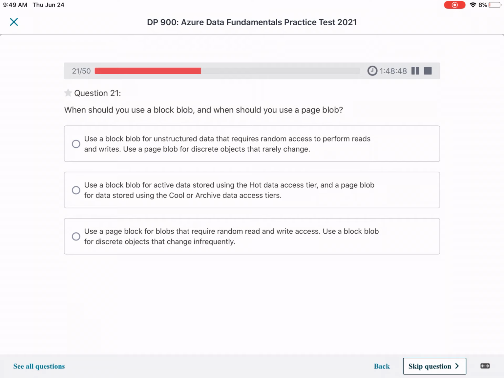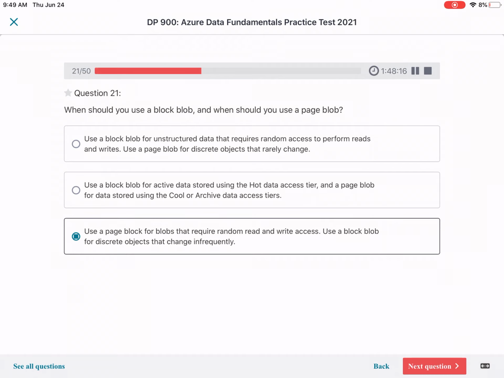When should you use block blob and when should you use page blob? Block blobs are normally used to store discrete and large binary objects that change infrequently. And page blob is optimized for random read and write operations. So the answer would be to use a page blob that requires read and write access. So I think this will be the correct option.